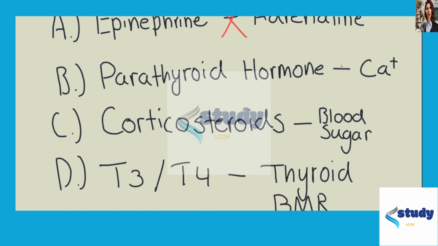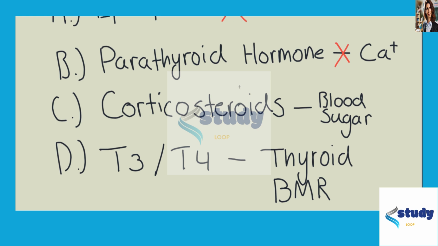Similarly, parathyroid hormone is not the answer. Parathyroid hormone is important because it helps control serum calcium levels, but it is not related to that long term stress response. Corticosteroids help regulate blood sugar, primarily. If you think of cortisol, which is kind of the prime example of a corticosteroid, it's a catabolic steroid that helps to get blood sugar accessible to cells. So, this is a potential option here.